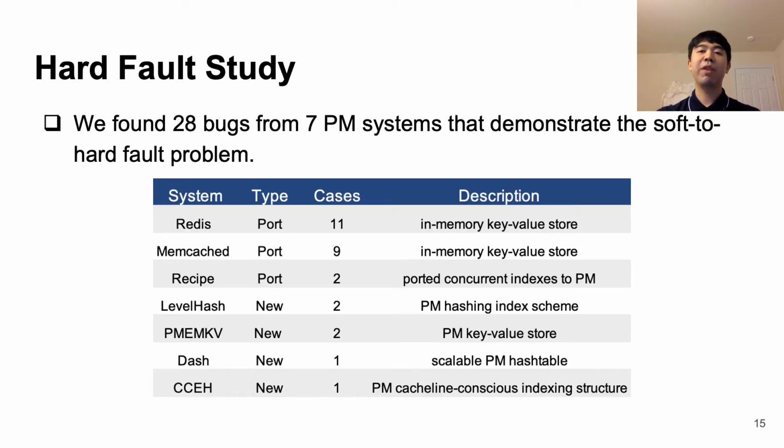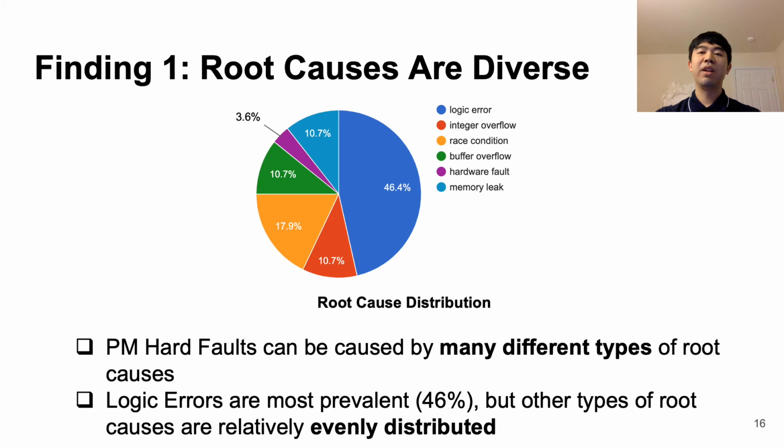In our study, we found 28 bugs from 7 total PM systems that demonstrate the soft to hard fault problem. The first finding we observed from our hard fault study was that the root causes of PM hard faults are diverse.